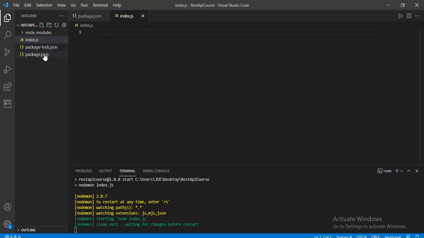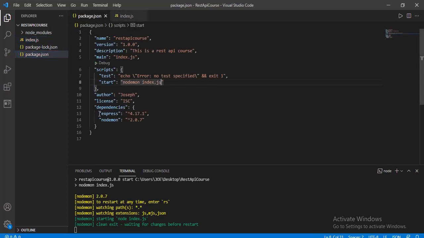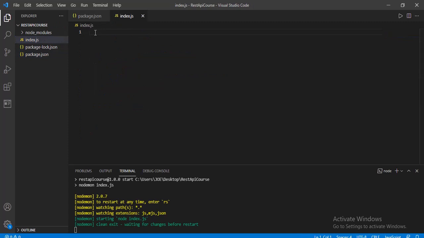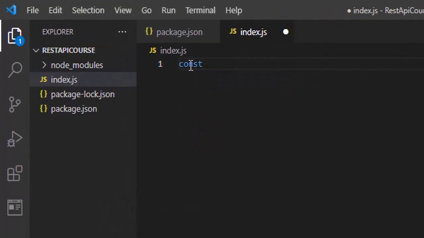So the next thing to do is to go to the index.js file. But take note of this: we have to make use of Express. Now I want to show you how to use this Express dependency, the Express library. To use Express, first of all, we have to import it. We have to call it here inside the index.js file.